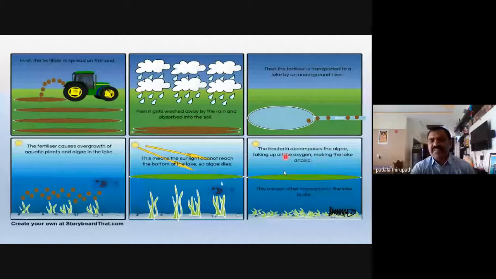The anoxic environment is not suitable for the growth of aquatic fauna. The aquatic fauna cannot breathe without oxygen, you know. So the aquatic fauna is going to die, not able to survive in this type of water body. This causes the other organisms in the lake to die. Not only fishes, all aquatic fauna. Not only fauna, here the aquatic flora is also going to die.